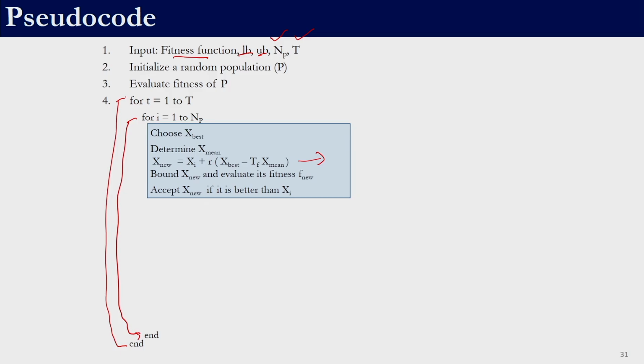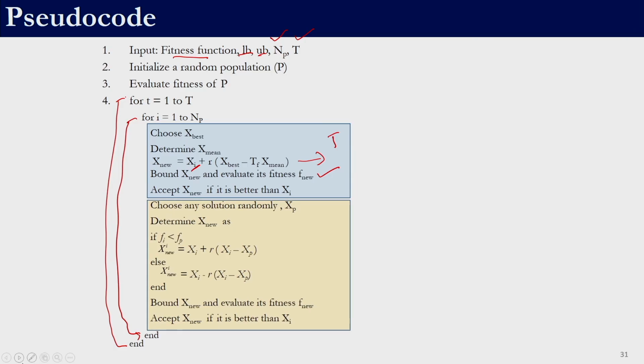So, we bound the new solution and then evaluate its fitness function value. Once we evaluate the fitness function value, we are in a position to compare it with the solution which was used to generate the new solution. The solution which was used is x of i. We will accept the new solution if it is better than x of i. That would complete the teacher phase, so this block indicates the teacher phase.